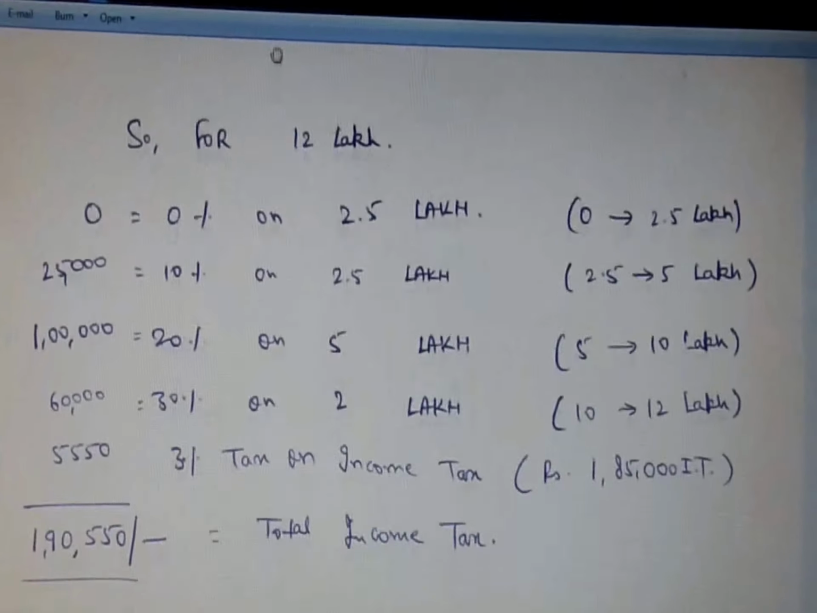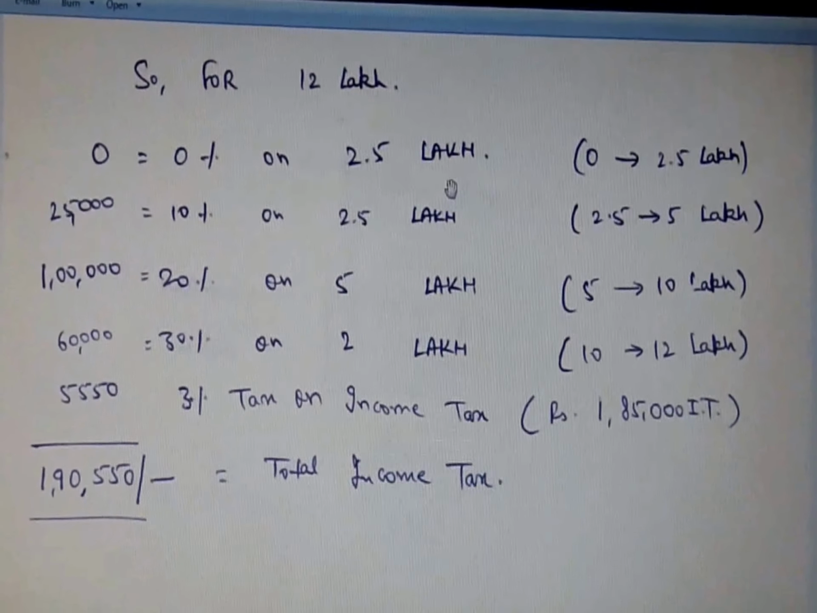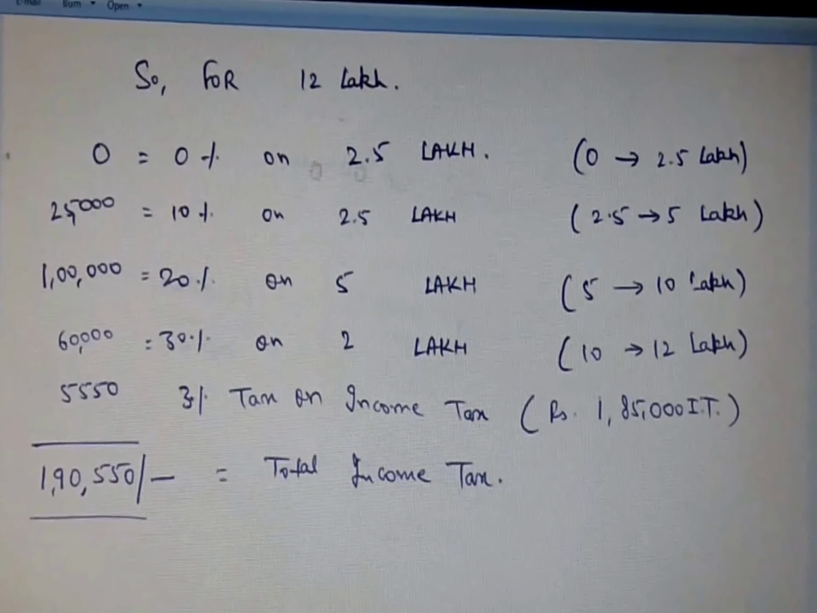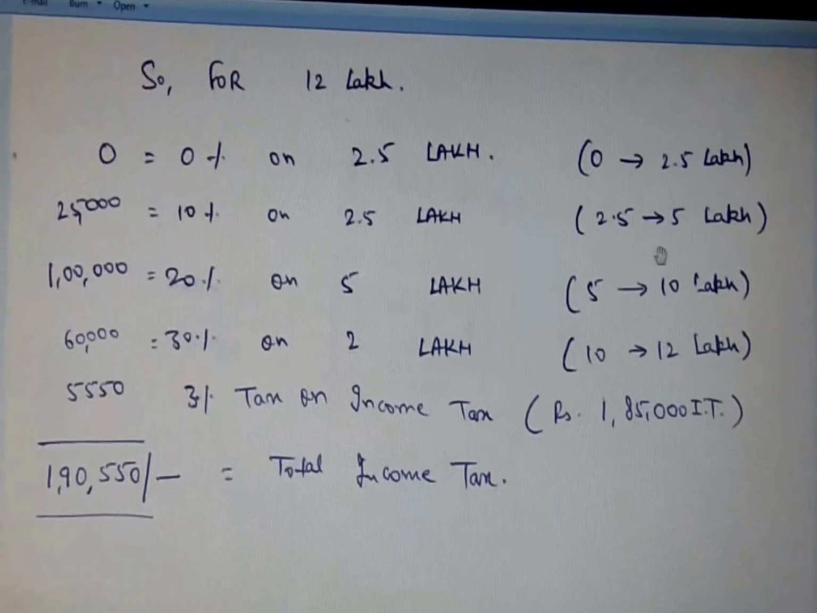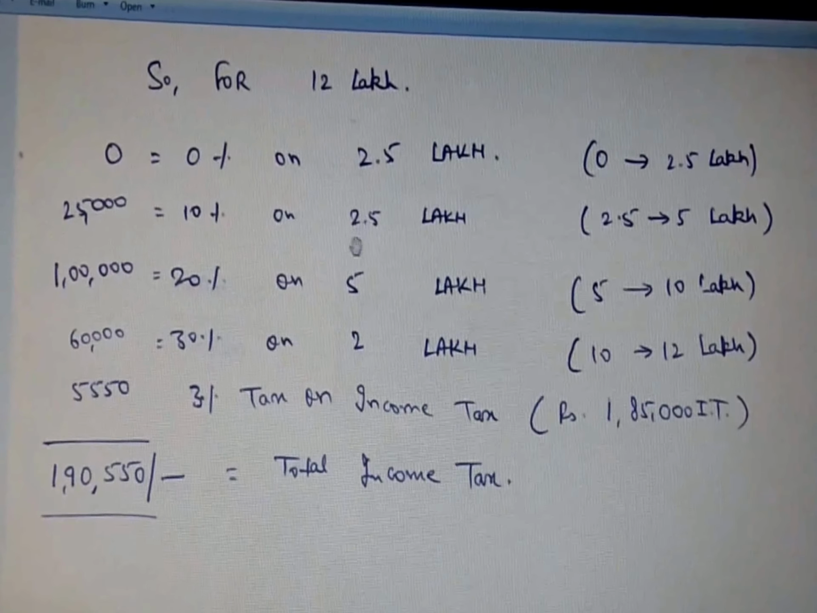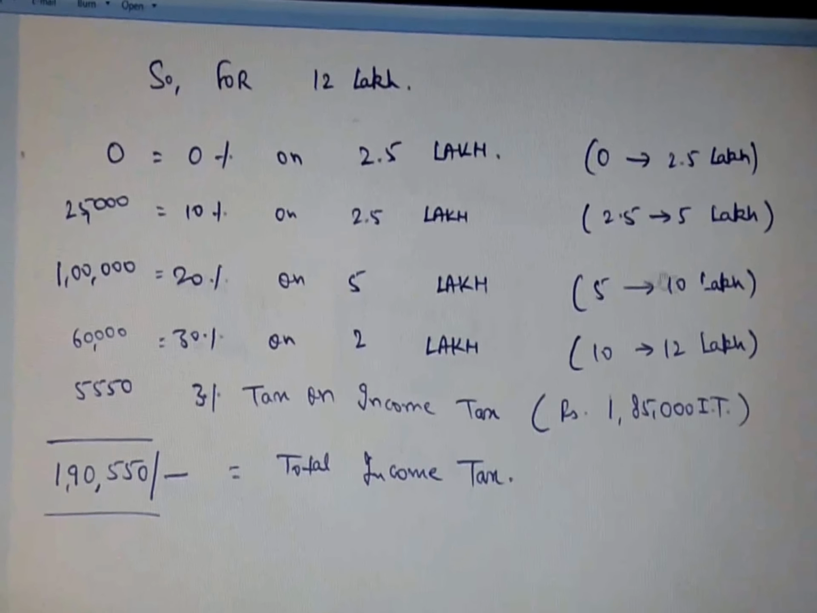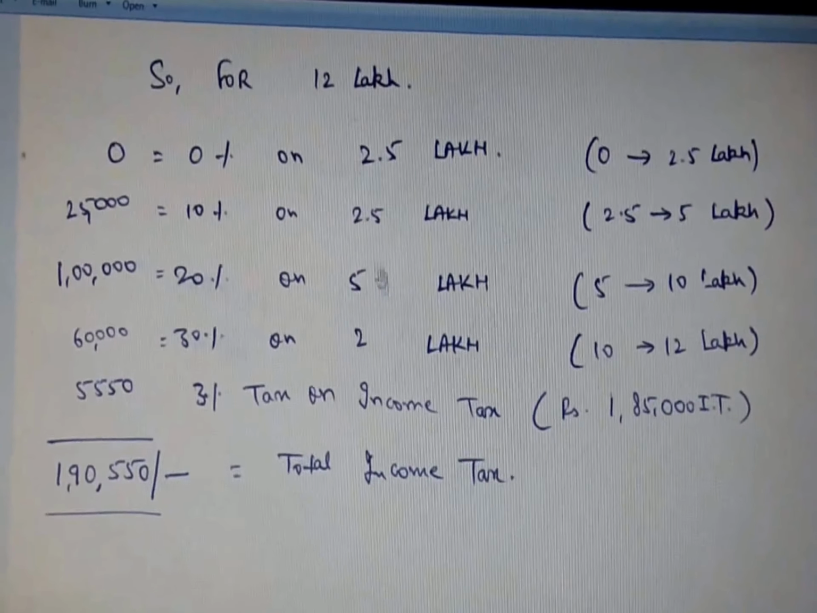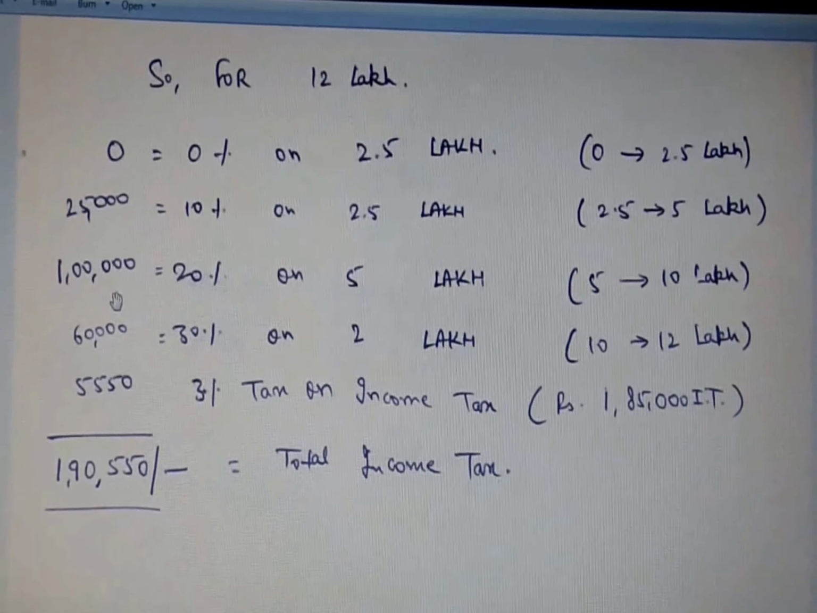So now let us see the calculation. For 12 lakh rupees, because the first 2.5 lakh rupees is exempted from any kind of income tax, for the first 2.5 lakh rupees you will give 0%, which is 0 rupees. For the next 2.5 lakhs to 5 lakh rupees, that is 5 lakh minus 2.5 equals 2.5 lakhs, you will give 10% tax, which is 25,000 rupees. Slab number 2 is from 5 lakh to 10 lakhs. So 5 lakh rupees come under slab number 2, which is 20% tax, so it comes to 1 lakh rupees.